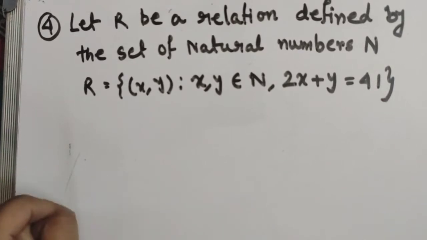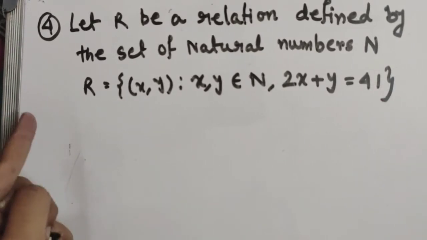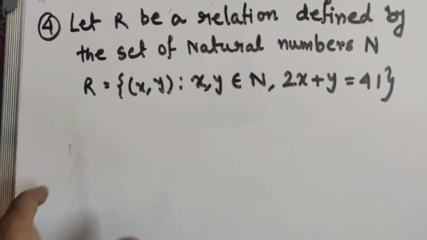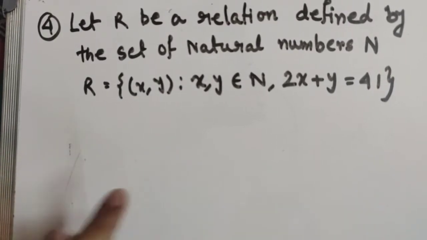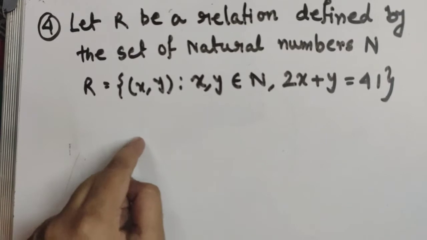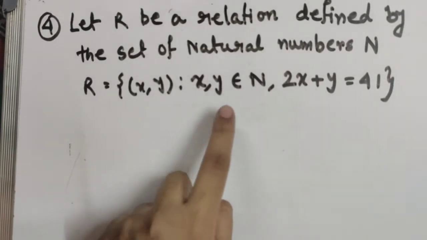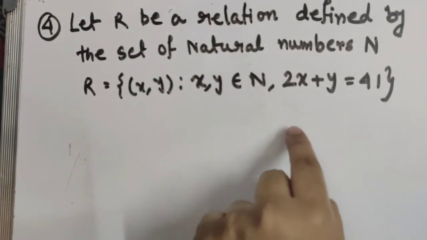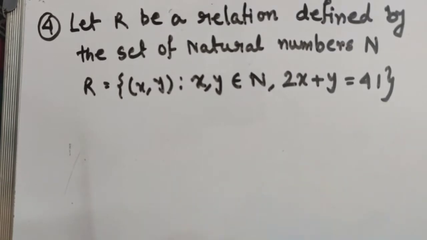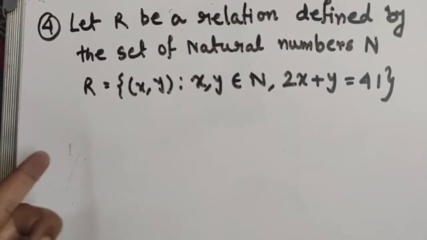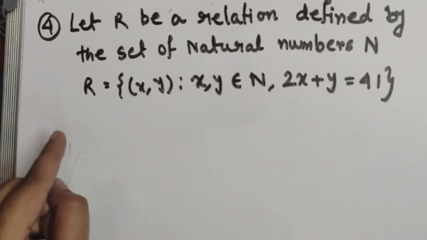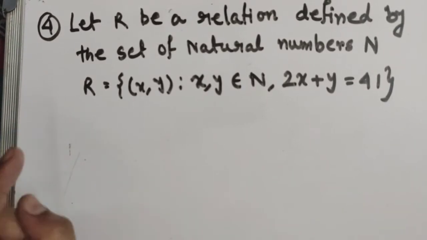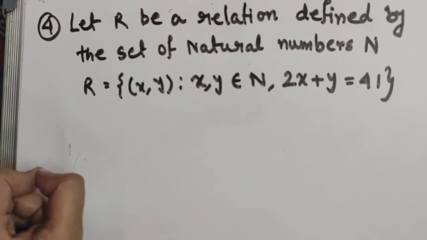Now the fourth question is: let R be a relation defined on the set of natural numbers N, R equals (x, y) such that x, y belongs to N and 2x plus y equals 41. Now we have to check whether R is a transitive, reflexive or symmetric relation.